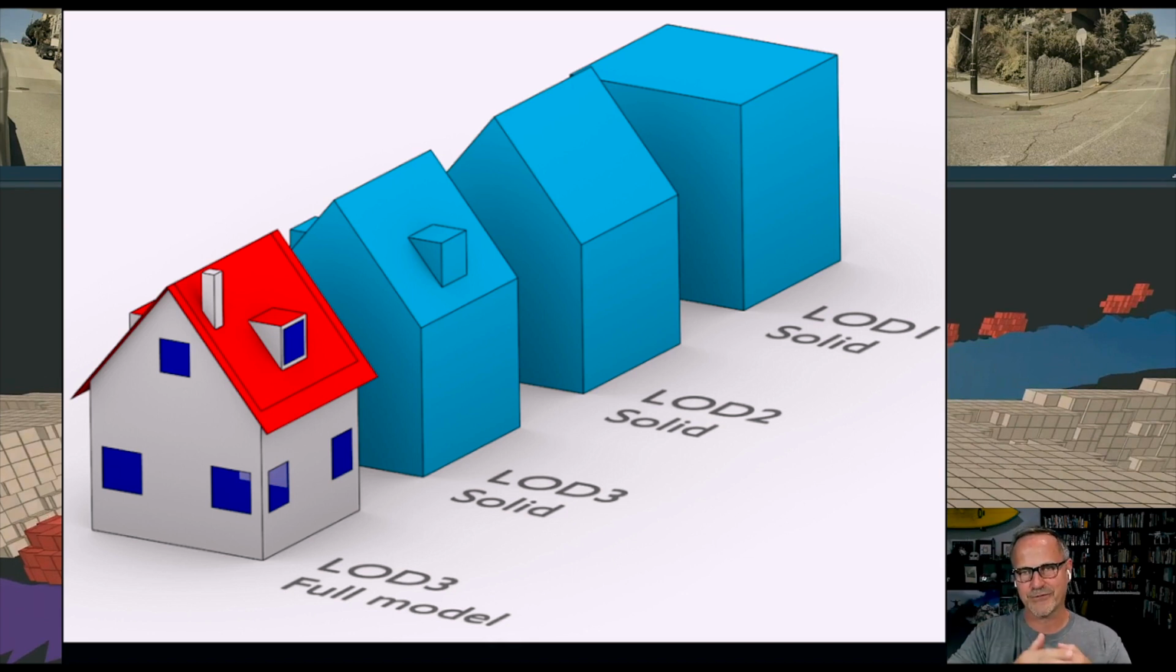So the first 10 or 15 meters, you have a high level of detail. The next 30 meters or so, you have a medium level of detail. The next 100 meters, you have a low level of detail. And then after that, you have a super low level of detail. So it's broken up like this. But wouldn't it be better if we had continuously varying levels of detail?